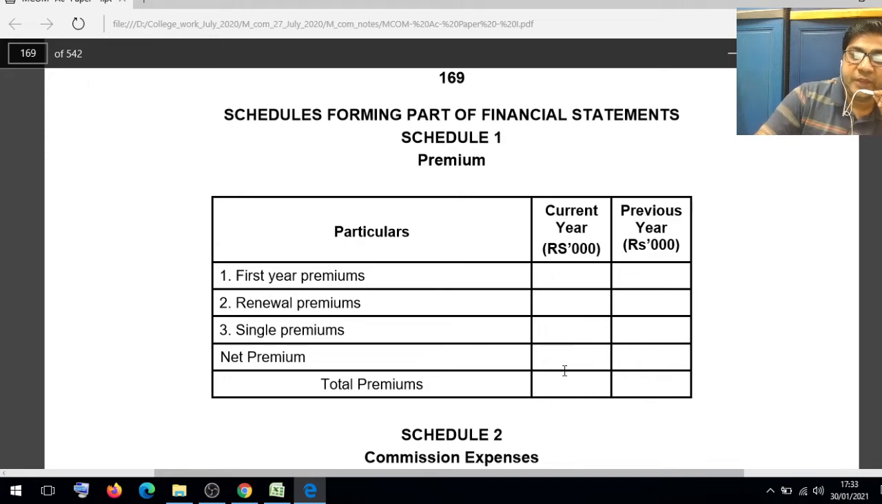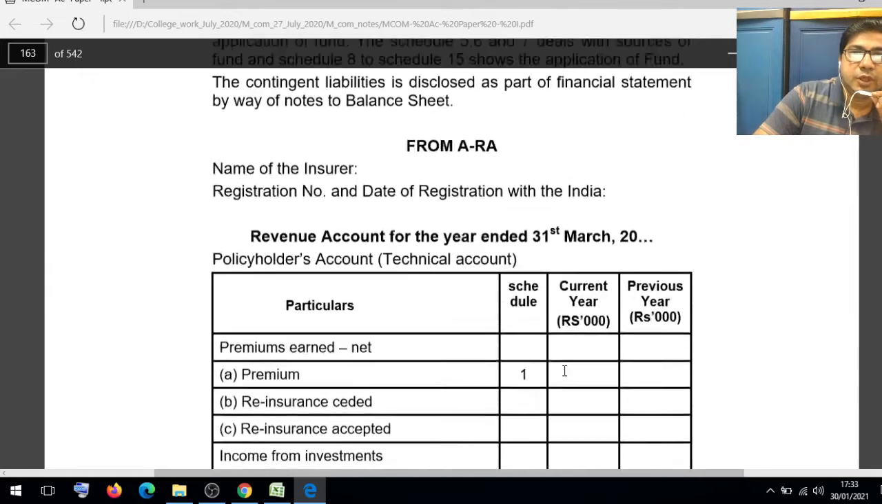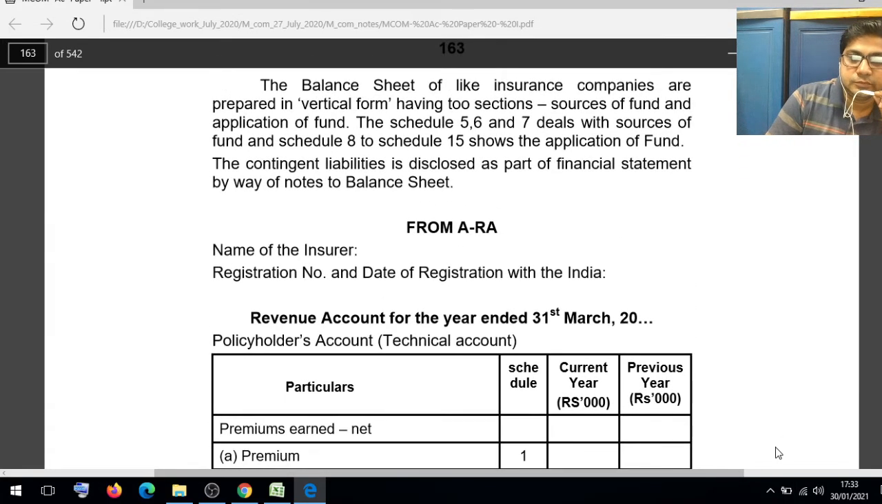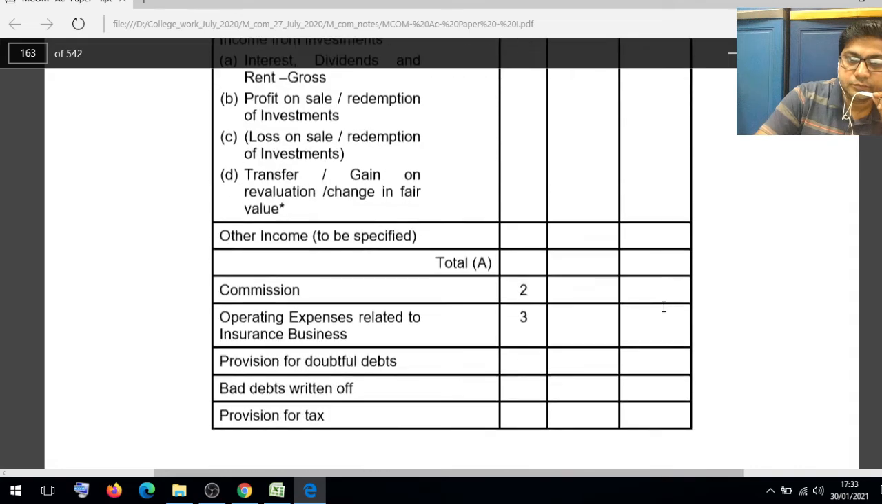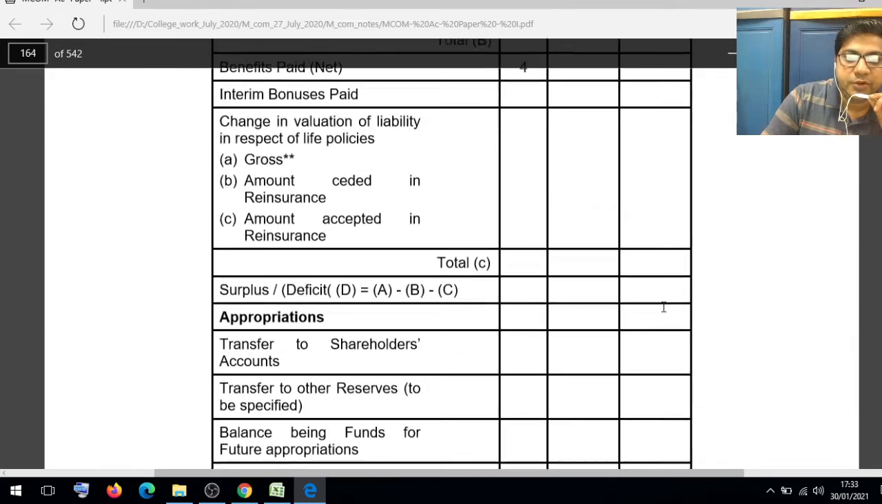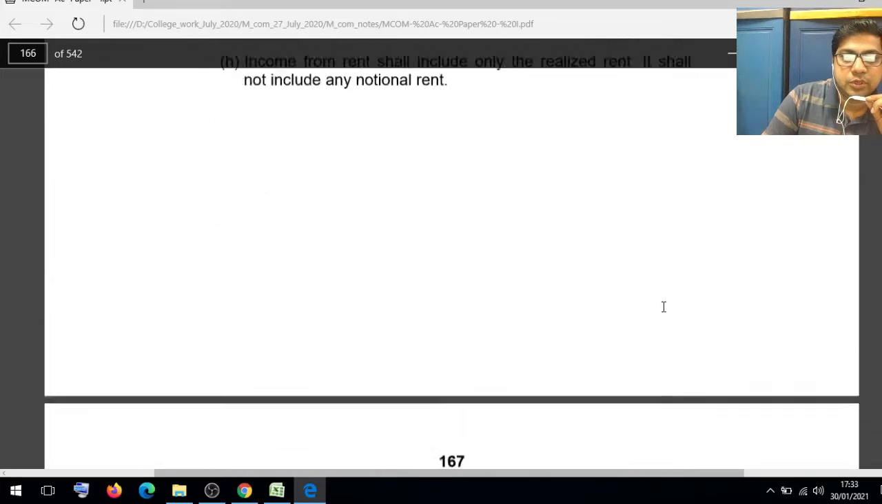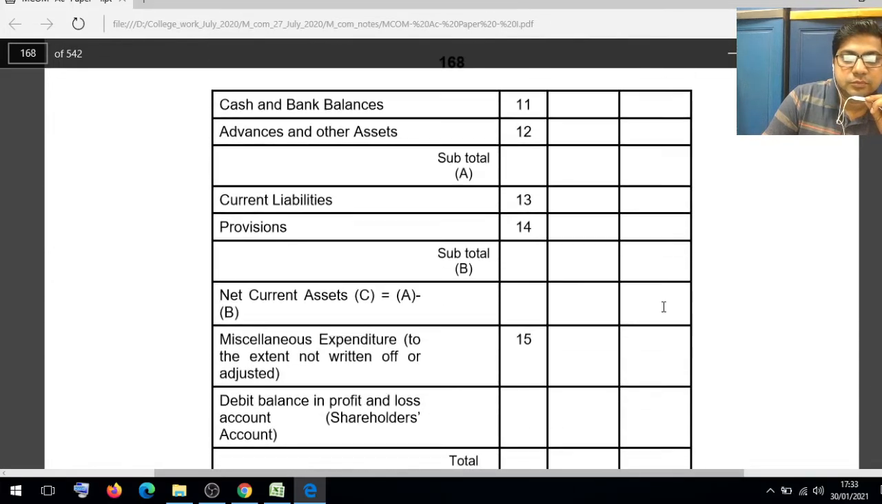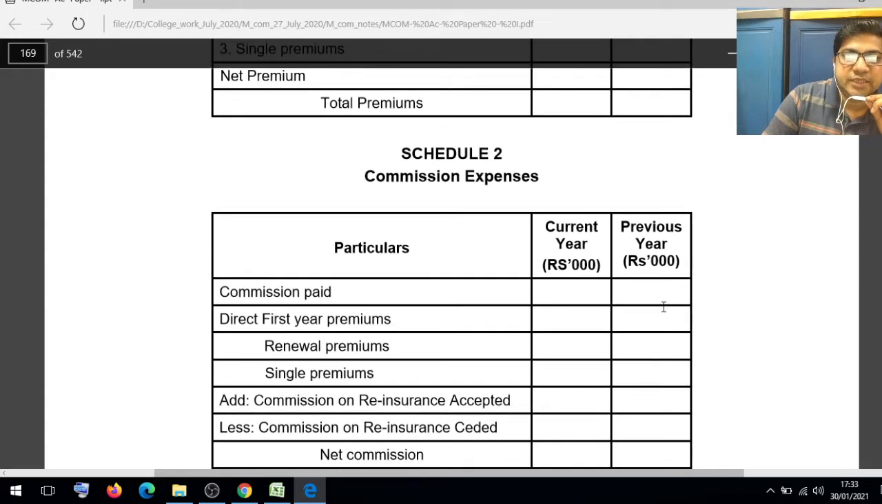The net premium that we have to keep in our revenue account. Here, premium under revenue account, schedule number 1, we have to write the current year, previous year. Then we will talk about the schedule number 2. Schedule number 2, commission expenses.